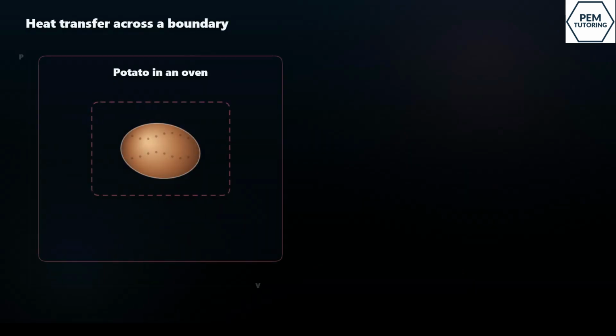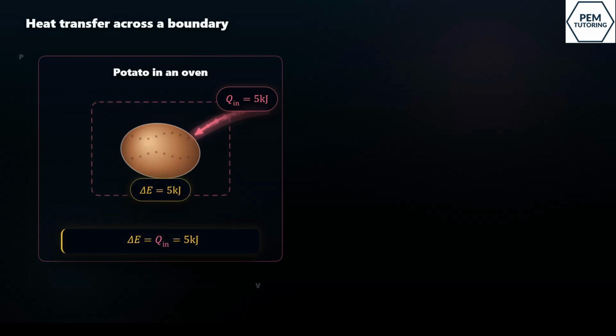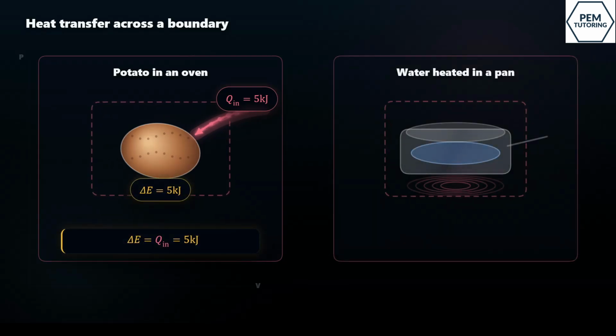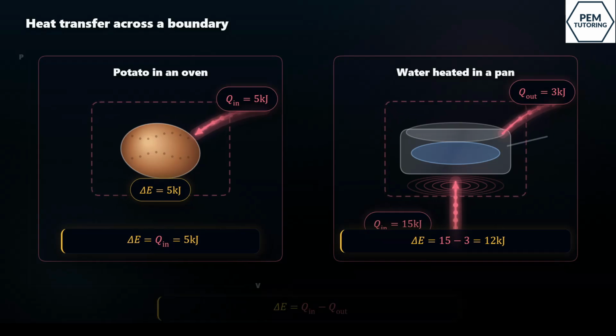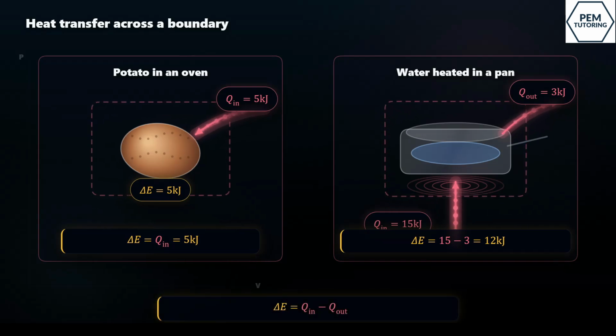Here are two quick heat transfer examples. For the potato, heat enters through the boundary. If 5 kilojoules of heat enters and nothing important leaves, the energy stored in the potato increases by 5 kilojoules. For the pan of water, heat enters from the heater, but some heat also escapes to the surroundings. So the net gain is 15 kilojoules in, minus 3 kilojoules out. That leaves 12 kilojoules stored in the water. This is why the direction matters. In and out must be tracked separately.